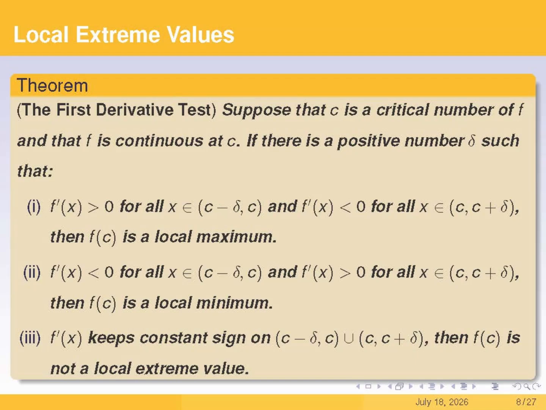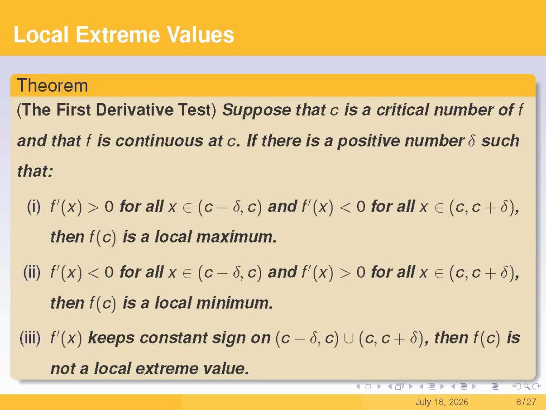The second scenario is for finding a local minimum. For f to have a local min at c, the function needs to be decreasing just to the left of c and increasing just to the right of c. In other words, the first derivative is negative on the left side of c and positive on the right side of c. Now, the third scenario has two possibilities.